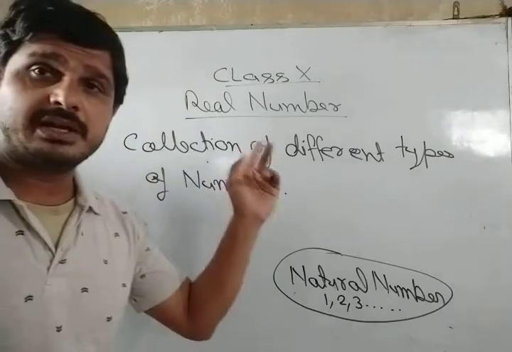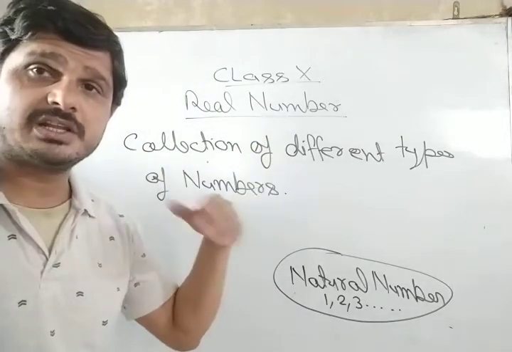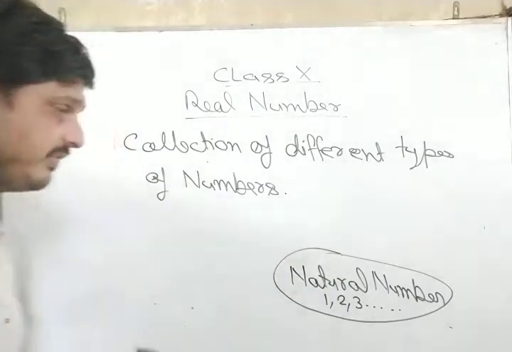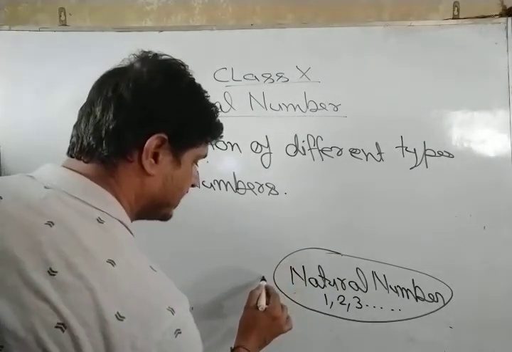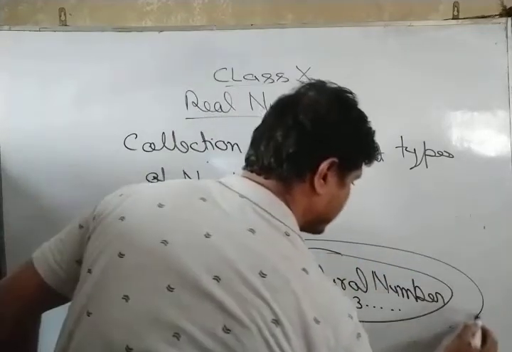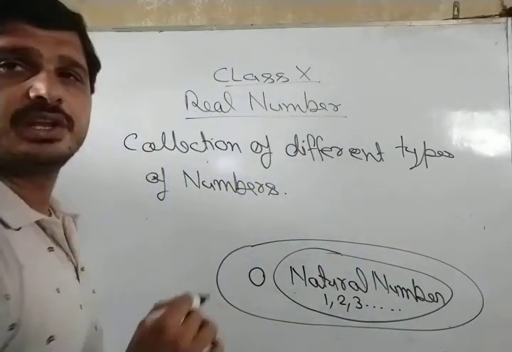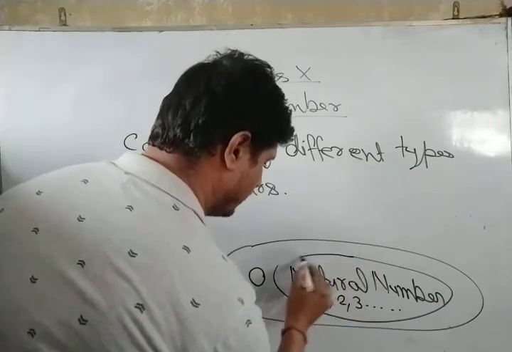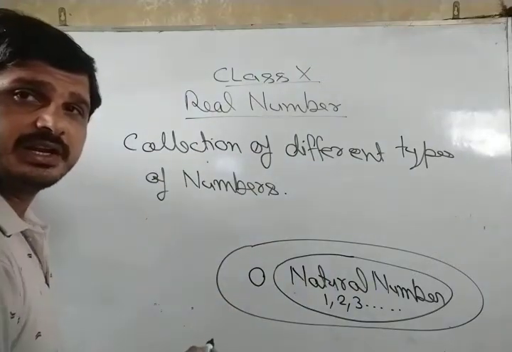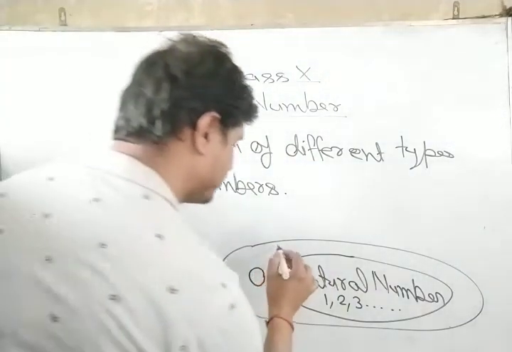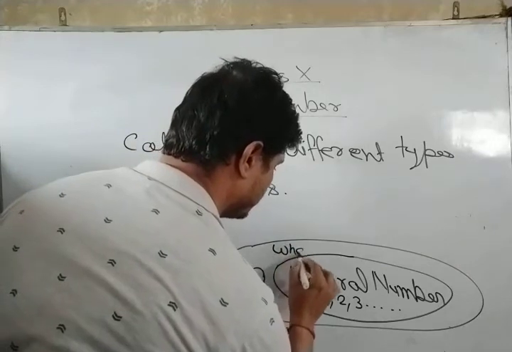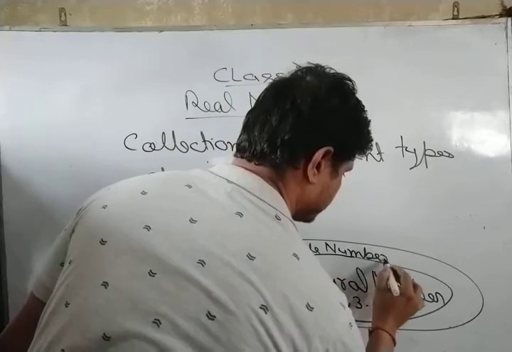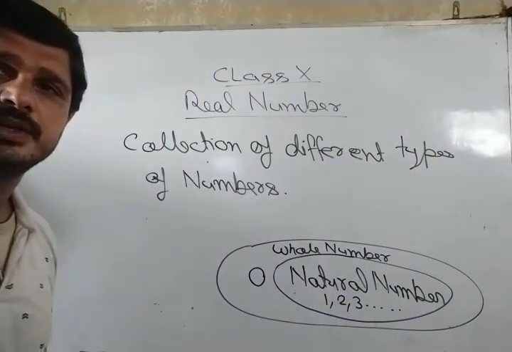We are studying real numbers, a collection of different types of numbers, and the first type is natural numbers. If we consider 0 with the natural numbers, the next set we get is termed whole numbers.